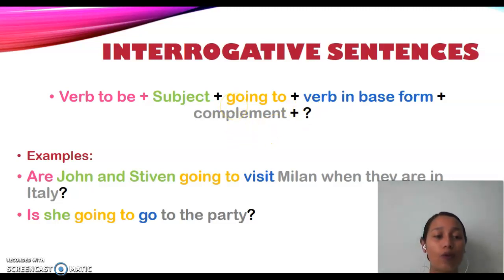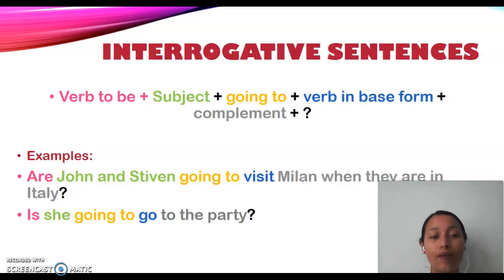So, as in the example, we have: Are John and Steven going to visit Milan when they are in Italy? And the other: Is she going to go to the party? Here, as in the other example, we have John and Steven, so it refers to they, so we are going to use the verb to be are.